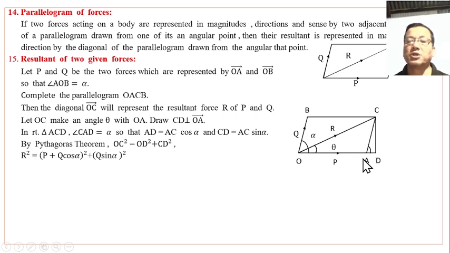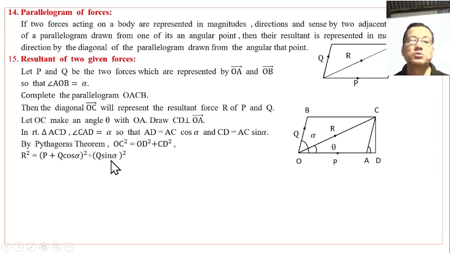OA is P, and AD is AC cos alpha. AC equals OB, whose magnitude is Q, so AD is Q cos alpha. CD is AC sin alpha, that is Q sin alpha.